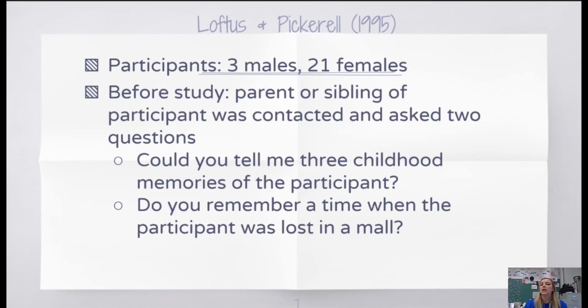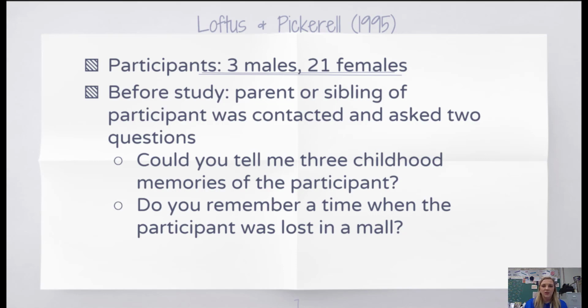Before the study even started, Elizabeth Loftus contacted a parent or a sibling of the participant and asked them 2 questions. Those questions were, could you tell me 3 childhood memories of the participant? And do you remember a time when the participant was lost in a mall? The participants only then carried on with the rest of the study if their family member said that they had never been lost in the mall.